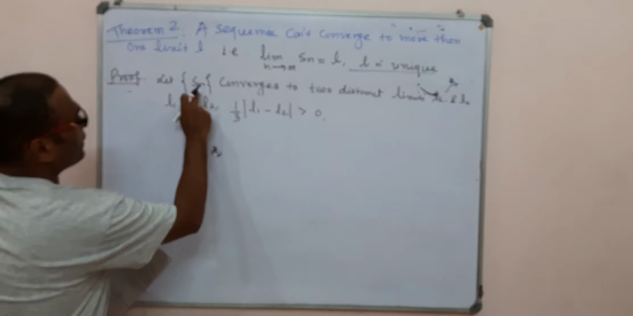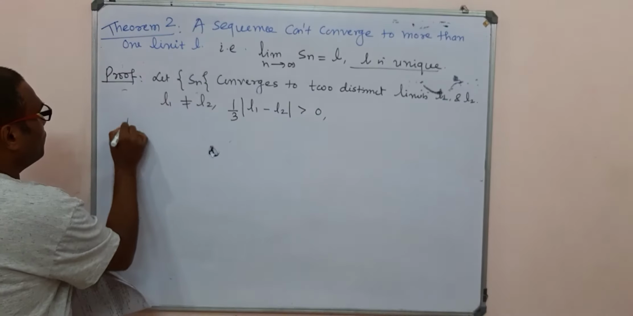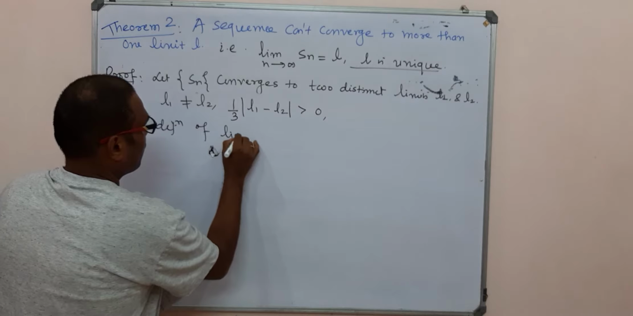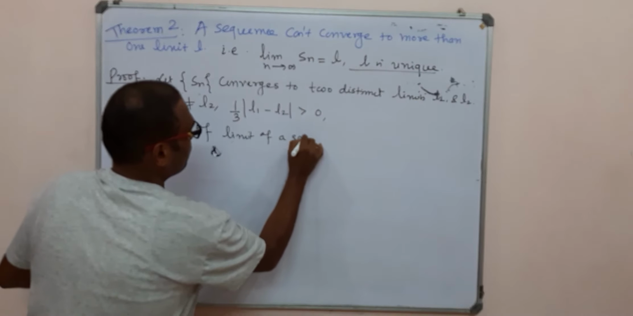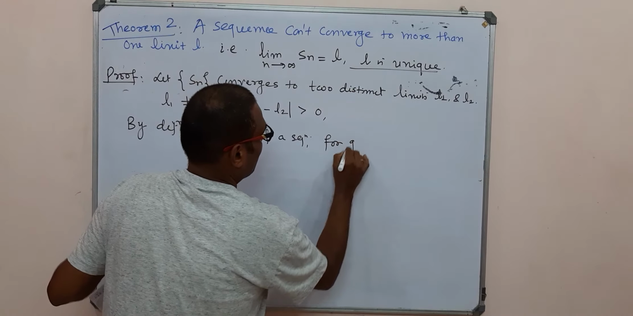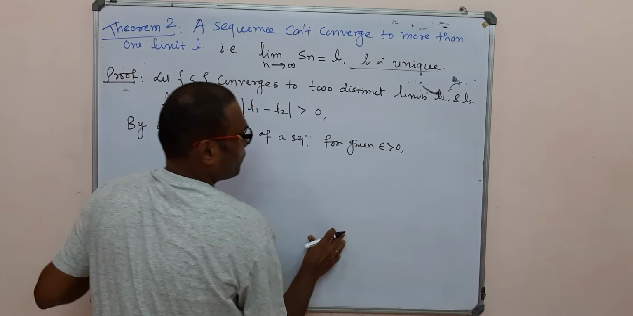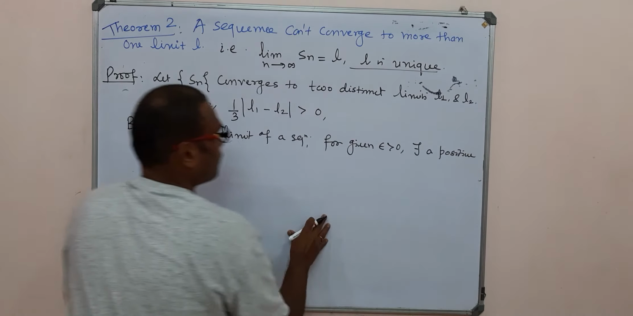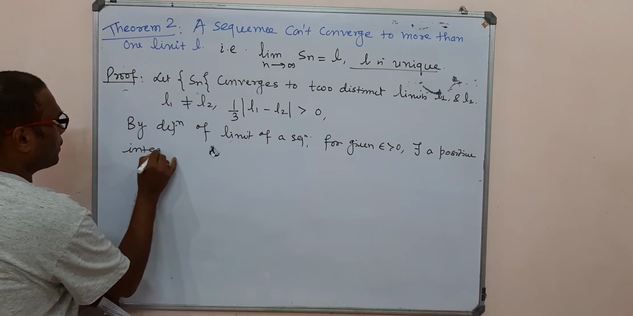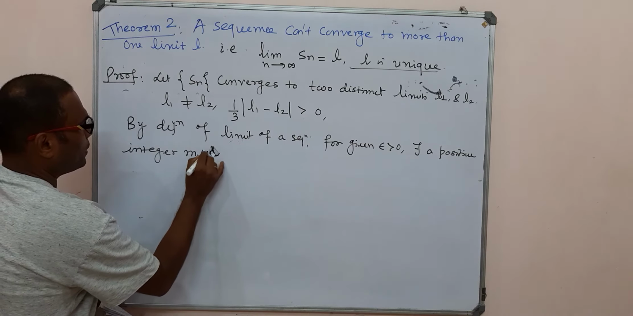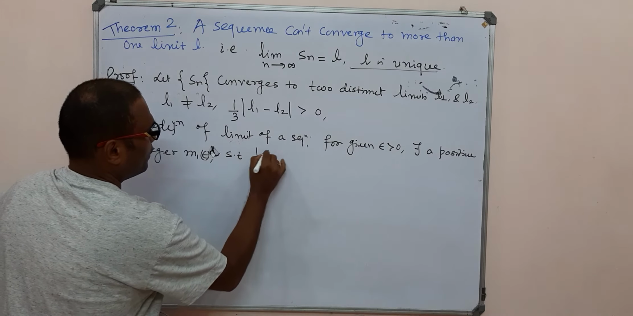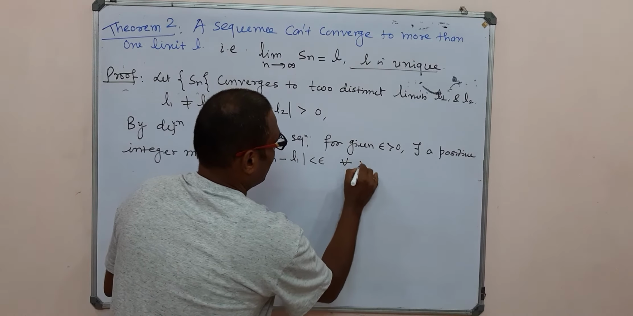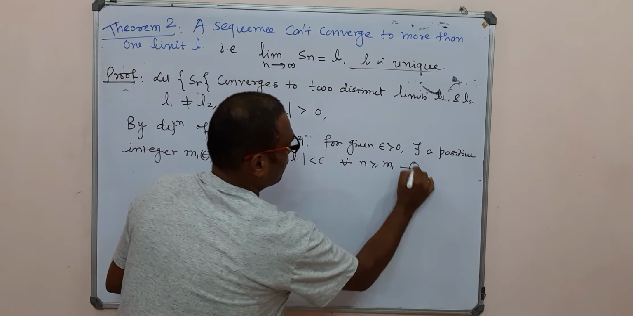Now since Sn converges to the distinct limits L1 and L2, therefore by the definition of the limit of a sequence, for given epsilon greater than 0, there exists a positive integer, say m1, depending upon epsilon, such that mod of Sn minus L1 is less than epsilon for all n greater than or equal to m1. Call this one, equation 1.